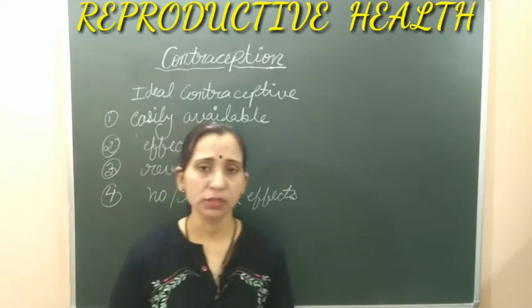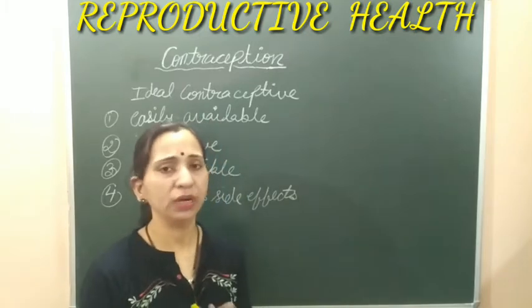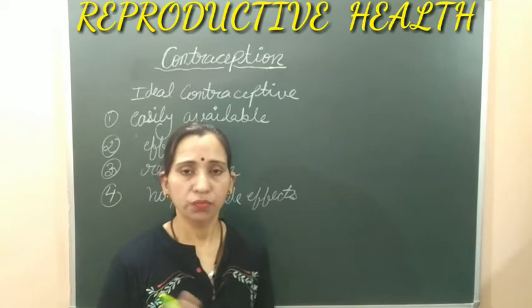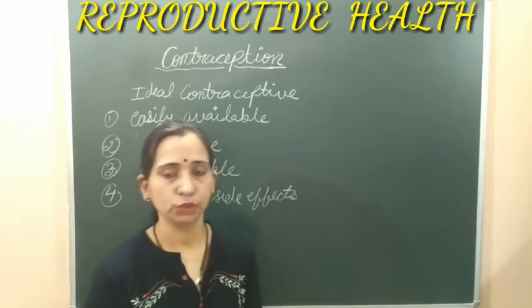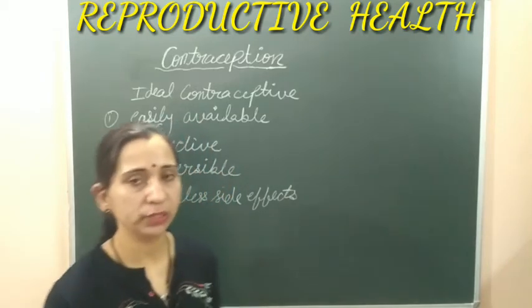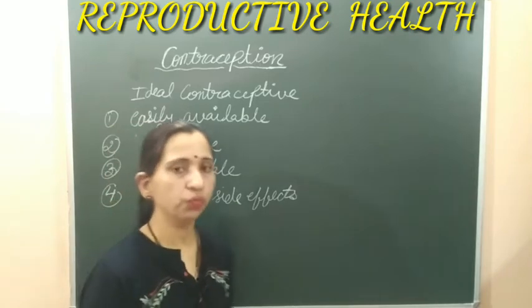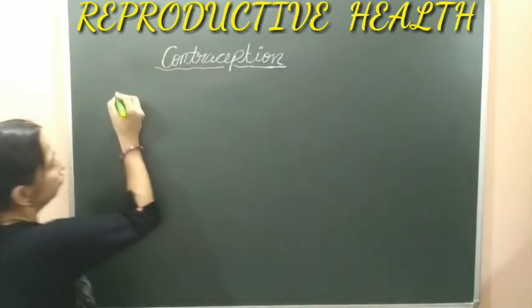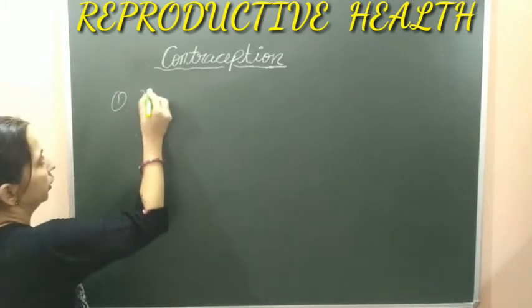The methods of contraception can be divided into different categories based on how they work or how they are utilized. The first method of contraception is the natural method. So we will discuss the natural method first.